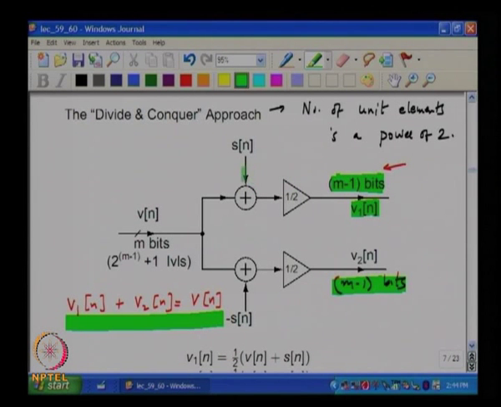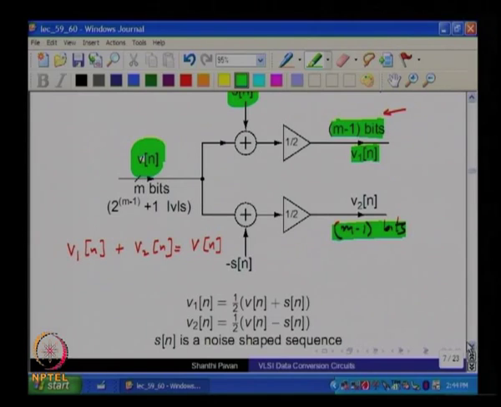Which is also equivalent to saying V plus something by 2 and V minus something by 2. I call that something S. Does it make sense? So, now by construction V1 plus V2 is equal to V, and I need to find some sequence S such that